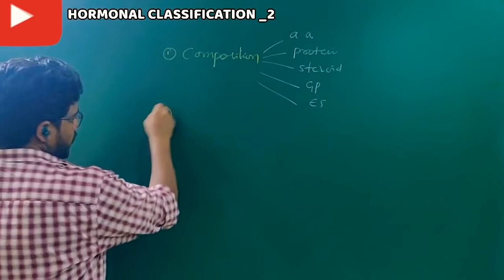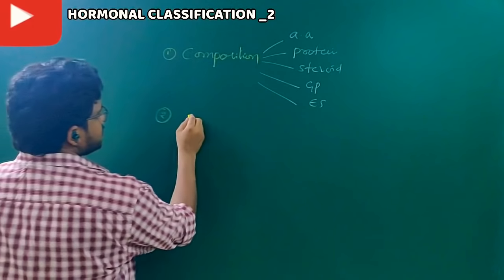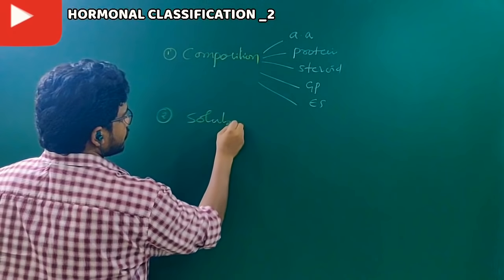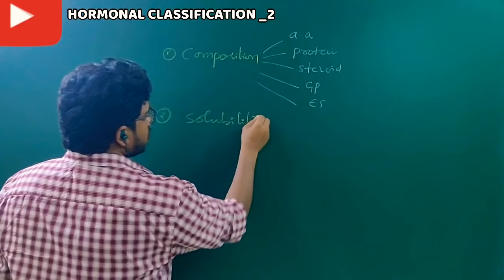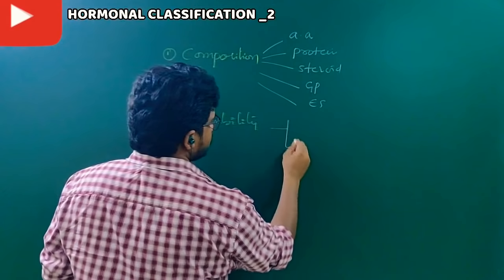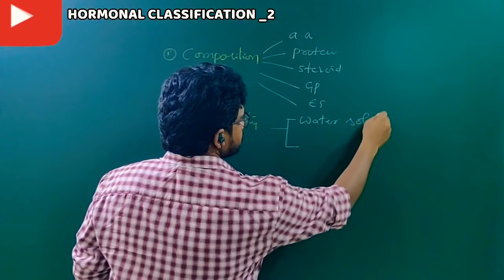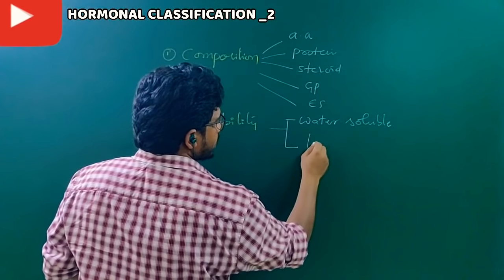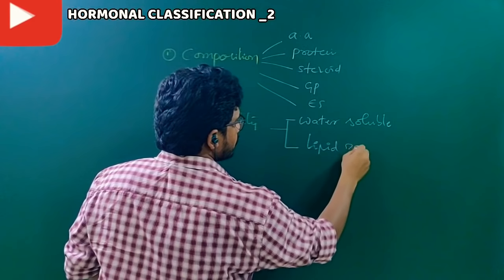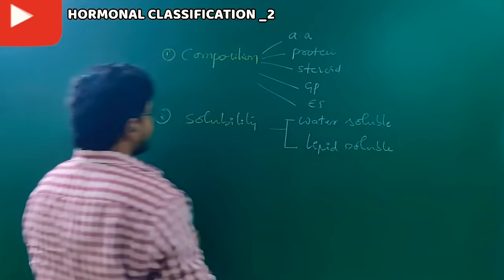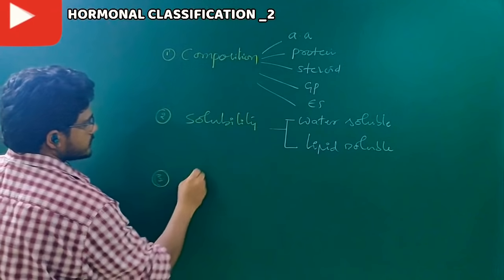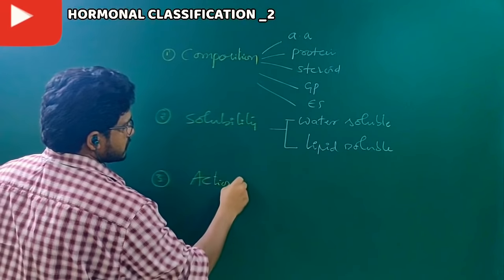And the second criterion we are going to learn today is solubility. According to solubility, hormones are of two types: water soluble and lipid soluble. We will learn it in detail.